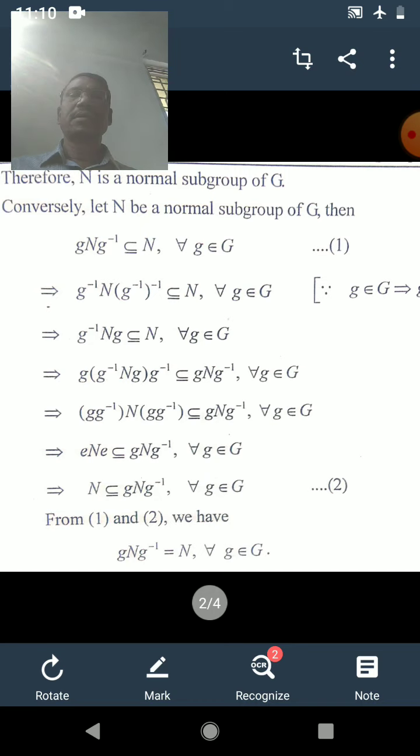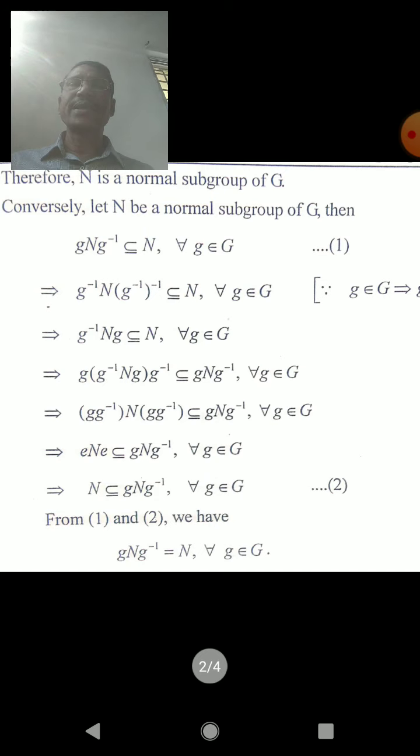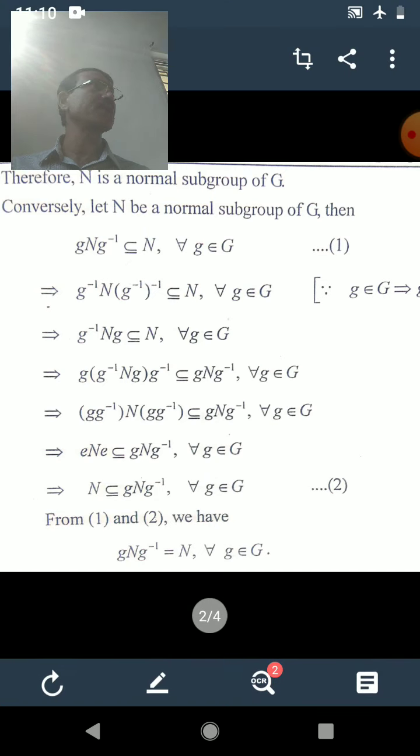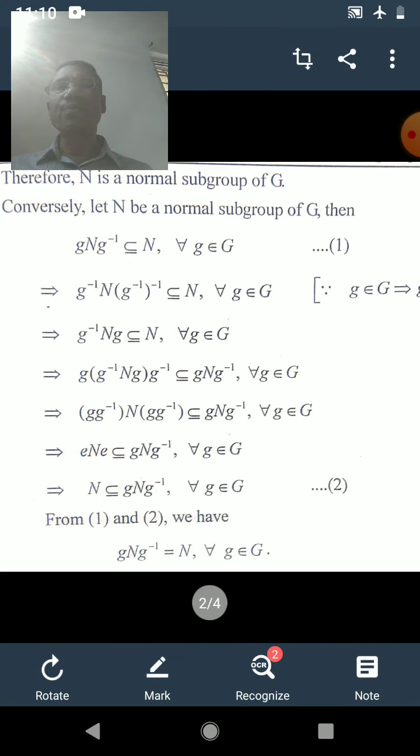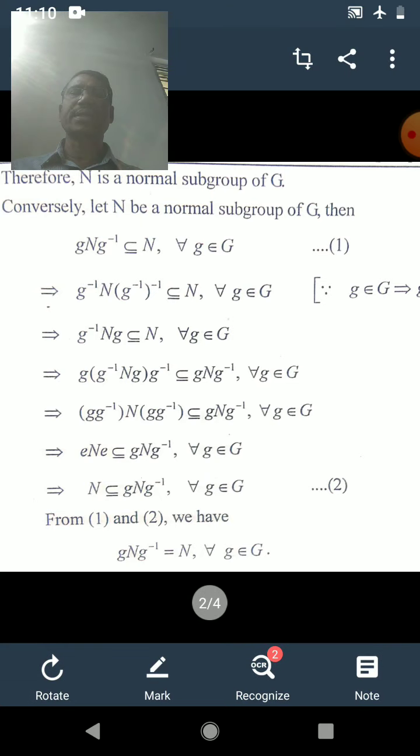Conversely, let N be a normal subgroup of G, then by the definition of a normal subgroup, g N g inverse is a subset of N. Now we have to prove that these two sets are equal. Two sets will be equal if they are subsets of each other. Here we have g N g inverse is a subset of N. Now we shall try to prove that N is also a subset of g N g inverse.